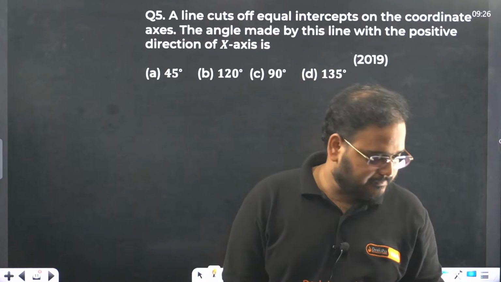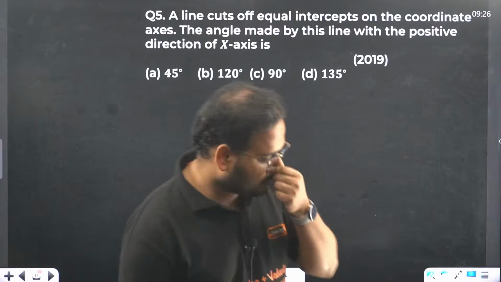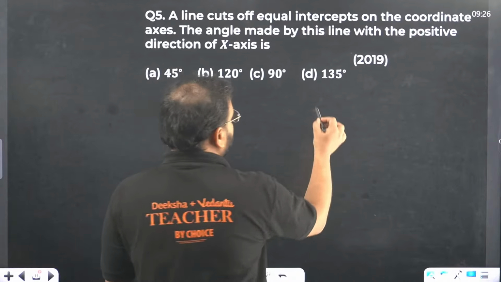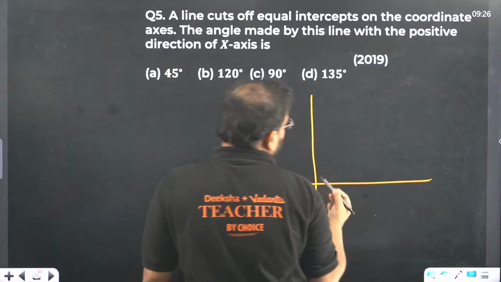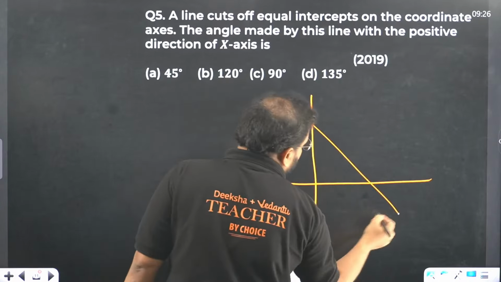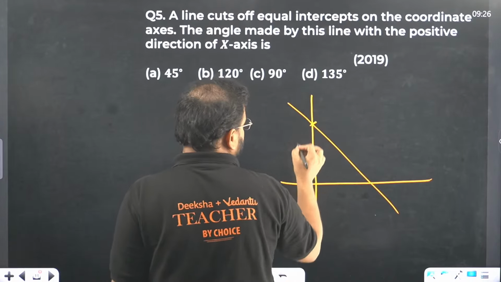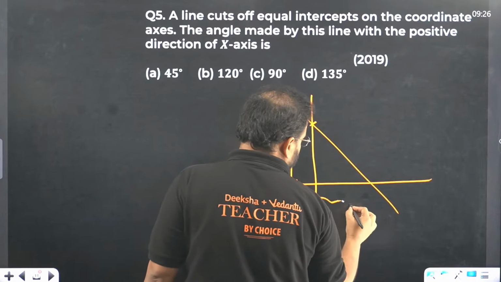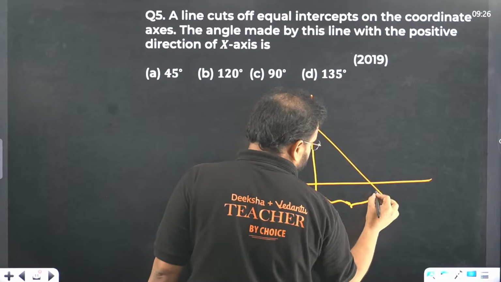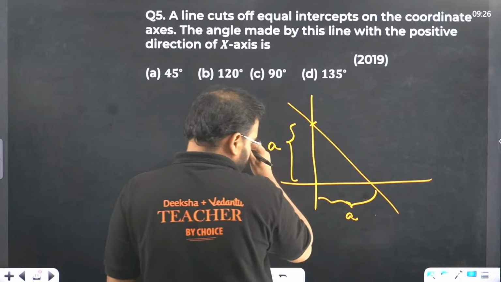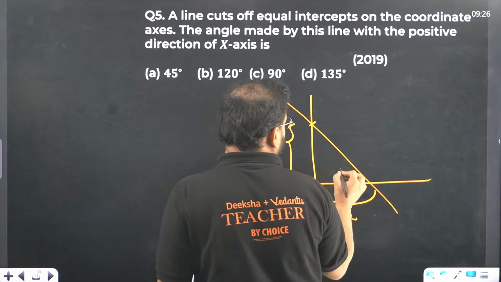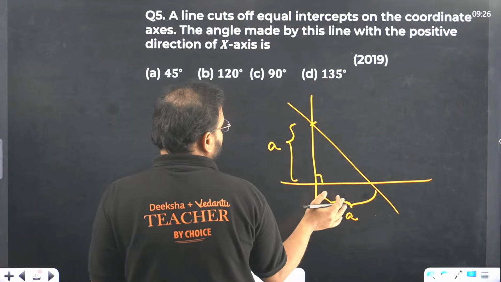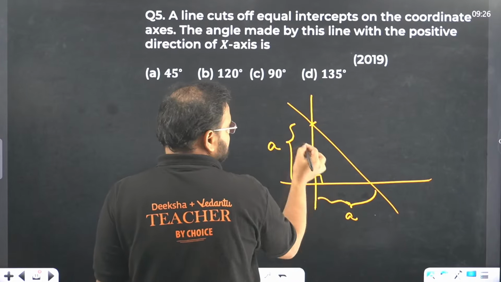I don't know why. Question number 5. A line cuts equal intercepts on the coordinate axes. Equal intercept means equal parts on the coordinate axes. So if this value is, let's say, A, this value is also A. Think about it: then this is going to be an isosceles triangle.